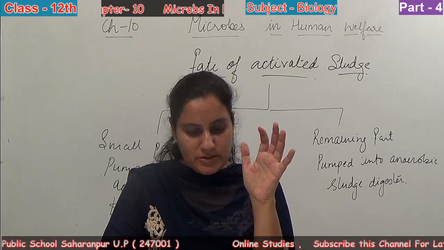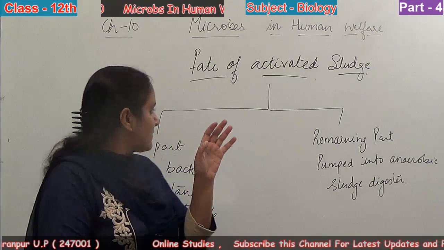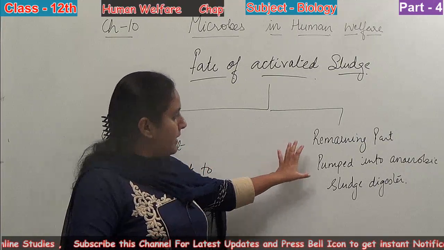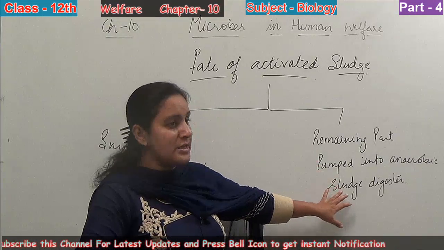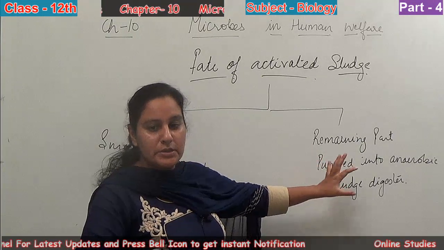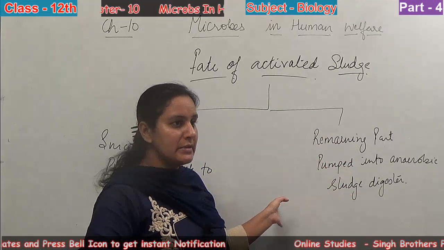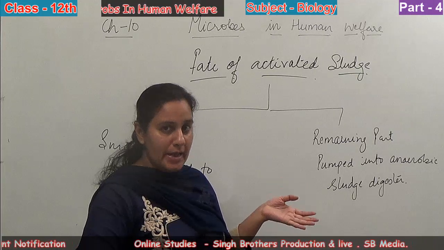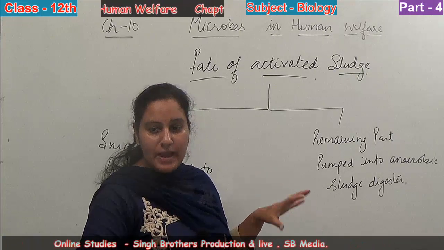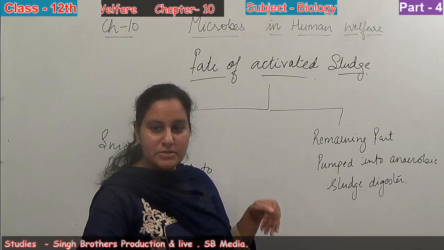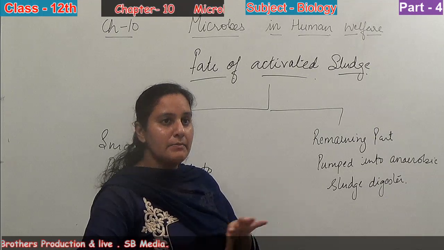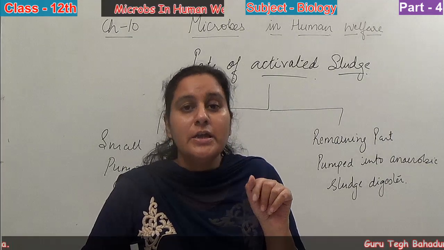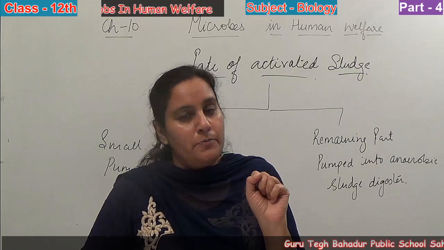That is all about this secondary treatment. After the fate of the sludge, some of it is pumped back for the next cycle, while the remaining part is pumped into the anaerobic sludge digester, where the anaerobic bacteria work on the activated sludge to form biogas, the mixture of methane, carbon dioxide and hydrogen sulfide. This effluent from the secondary treatment is released into the water bodies, and this is done by microbial technology. To date, we don't have any other human technology that can beat this effective microbial technology.